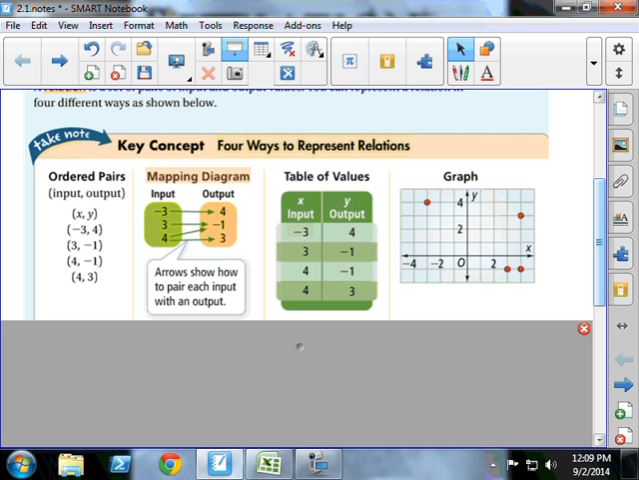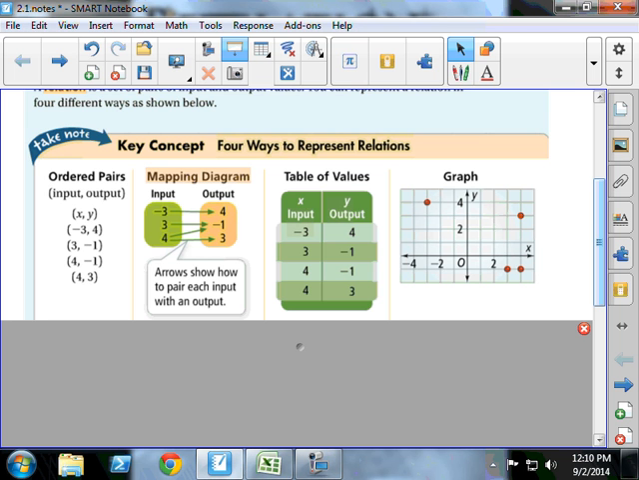So ordered pairs. We can list relations as a set of ordered pairs, as we see on the left: inputs, outputs, x's and y's. What they've done throughout this is take the same ordered pair over and over again: -3, 4, 3, -1, 4, -1, and 4, 3. And they represented it in each of the 4 ways. The mapping is kind of cool. The mapping has inputs, outputs, and the arrows that show what input is mapped to an output. Those arrows are important.